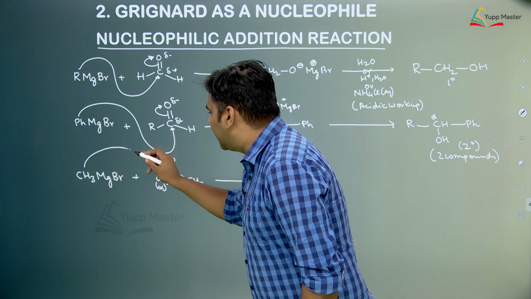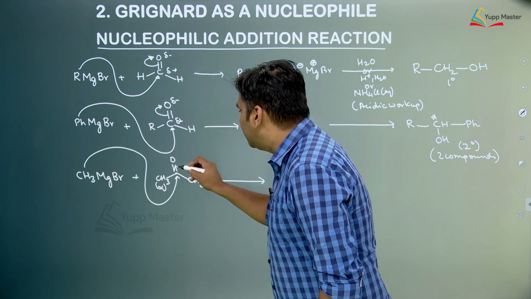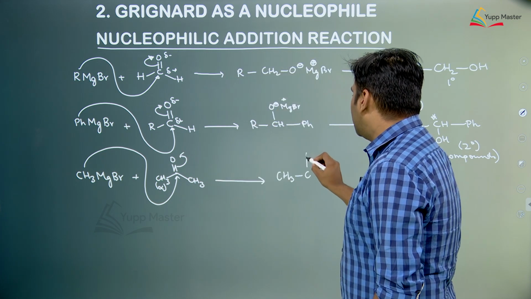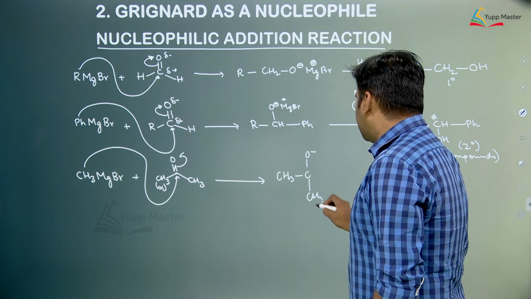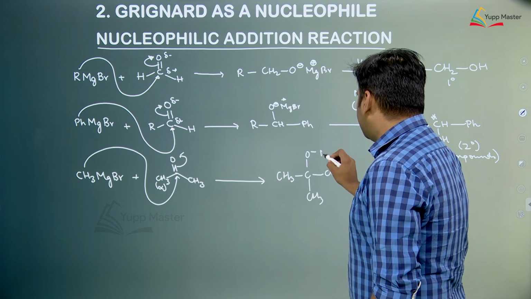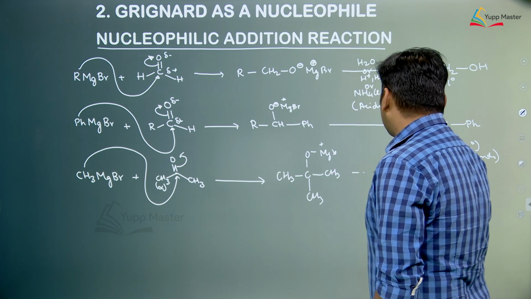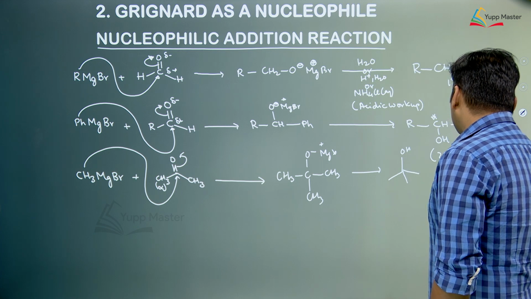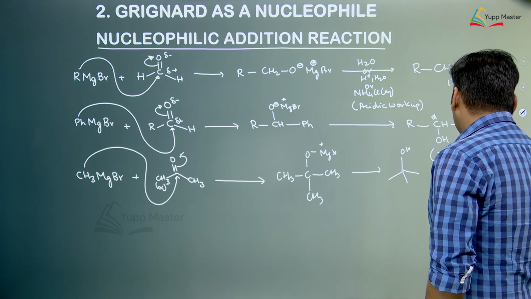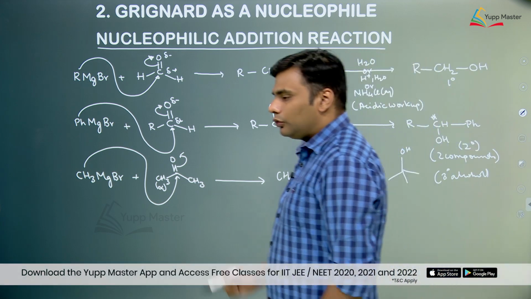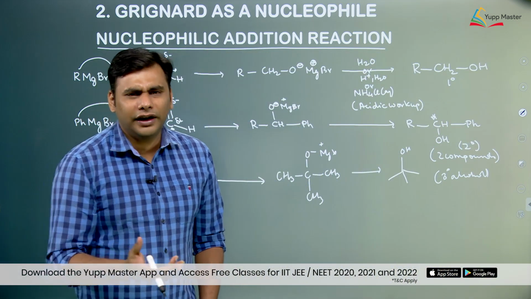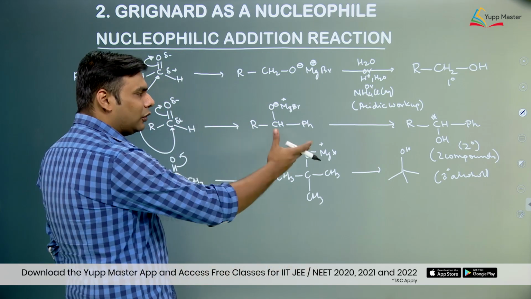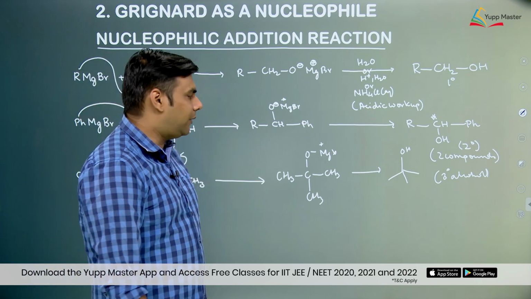So this CH3 negative goes and attacks at this carbon, the pi electrons are polarized, so we form CH3, C, O negative, CH3, CH3, MgX, and now this hydrolyzes in the last step forming a 3 degree alcohol. Now this is achiral because the groups attached are the same, so only one compound will be formed. So this is also a very important question that can be asked in JEE Mains also, number of products formed. So you have to look for the stereochemistry as well in these types of reactions.